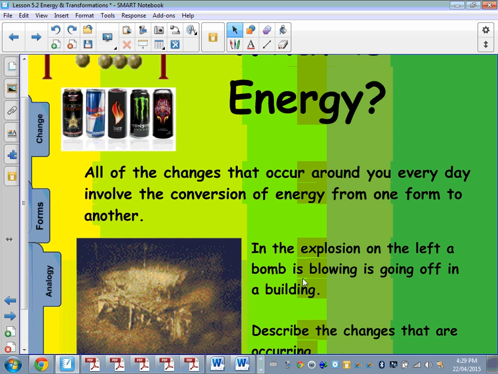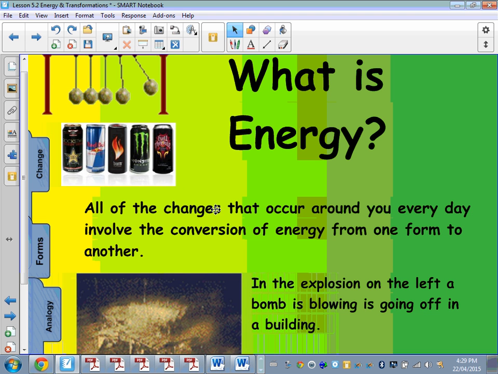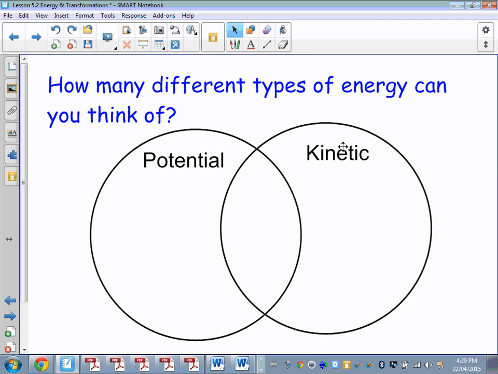So let's talk about some different types of energy. We've already talked in a previous lesson that energy is the ability to do work, the capacity to do work. So how many different types of energy can you think of? We've already talked about the fact that potential and kinetic are two ways to classify energy, and there are many different types of potential energy. One of them that we talked about is lifting a ball up to a height. The ball is traveling up the hill and it would gain gravitational potential energy. So that is the potential for that ball to do work, assisted by gravity in that case.